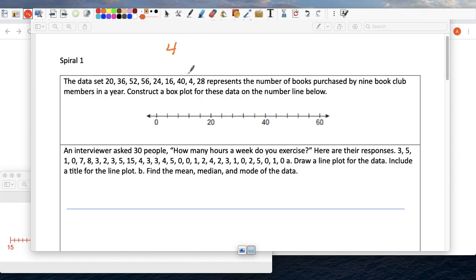So the spiral this week is about the topics we've done so far. We have 4, 16, 20, 24, 36, and then 40, 52, and 56. Put them in order from least to greatest. We need to find a few things: our min, our max, our Q1, our Q3, and our median.